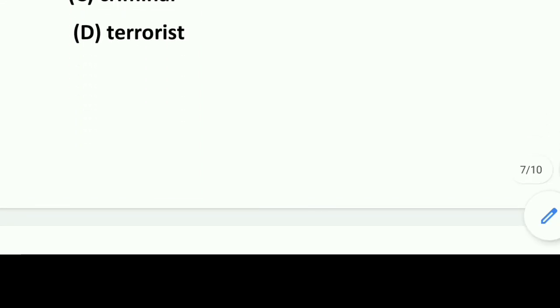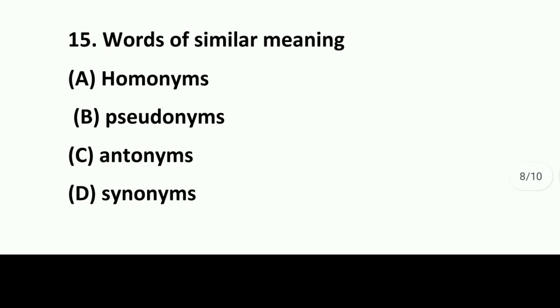Move on to the next question, that is question number 15: words of similar meaning. Homonyms, pseudonyms, antonyms, and synonyms. So what will we call it? Okay, we call it synonym.